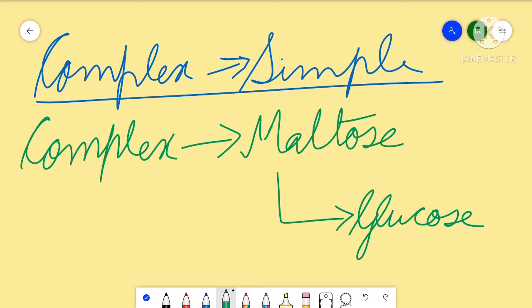Now this conversion of complex carbohydrate to maltose is carried out by our enzyme salivary amylase, the enzyme that we talked about. This maltose is then converted into glucose with the help of an enzyme called maltase.